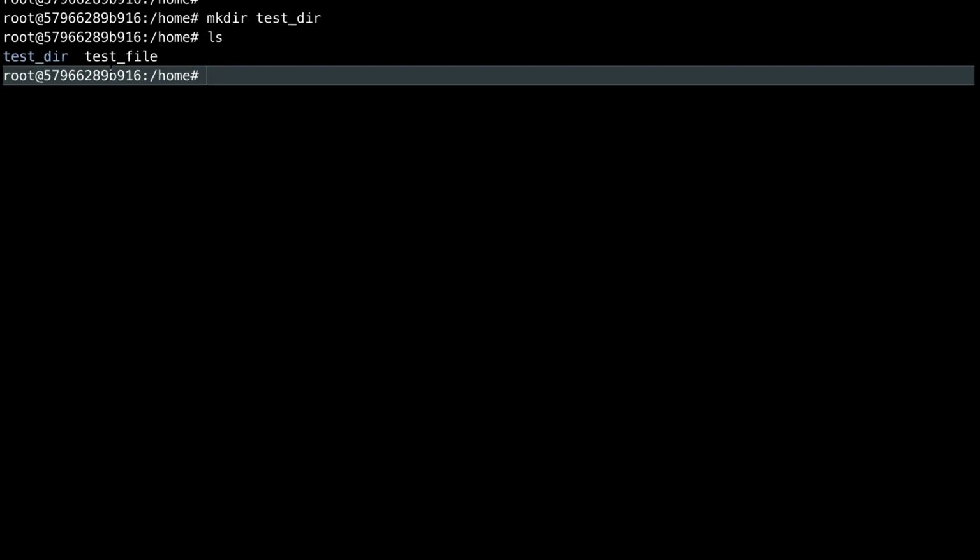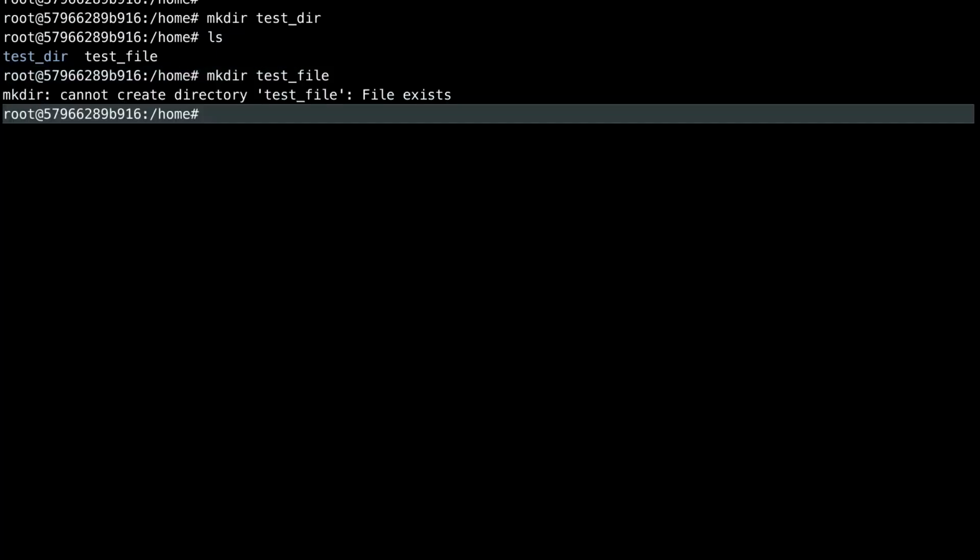And do remember, you cannot create a directory with the same name. Let's say test underscore file already exists. If you try to create a directory with the same name, let's see what happens. See, it gives an error that it cannot create directory, test file exists. The reason is that Linux sees both directories and files as the same. Both are files for Linux, and you are trying to create two files with the same name, and that's not allowed. That's what the error is here.